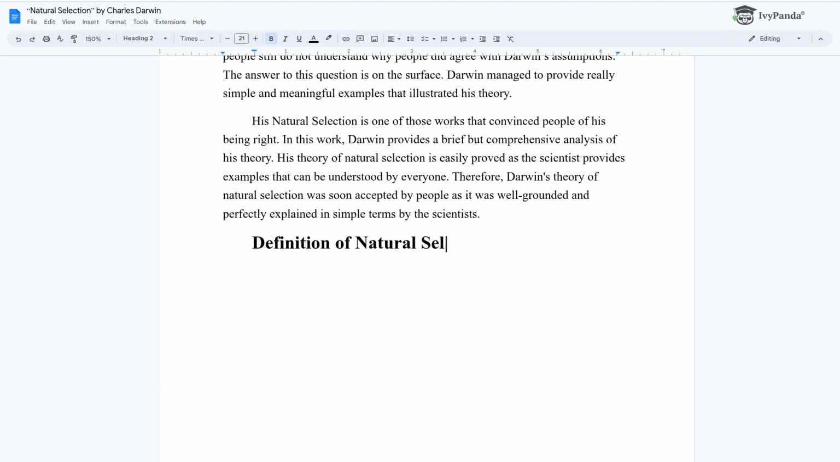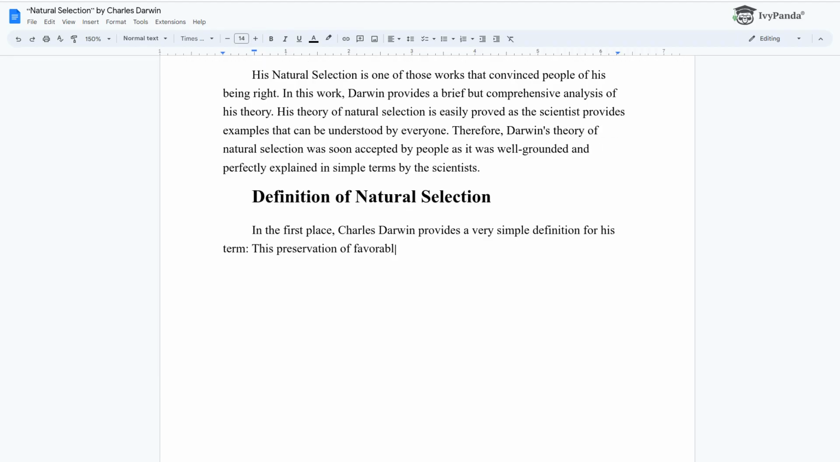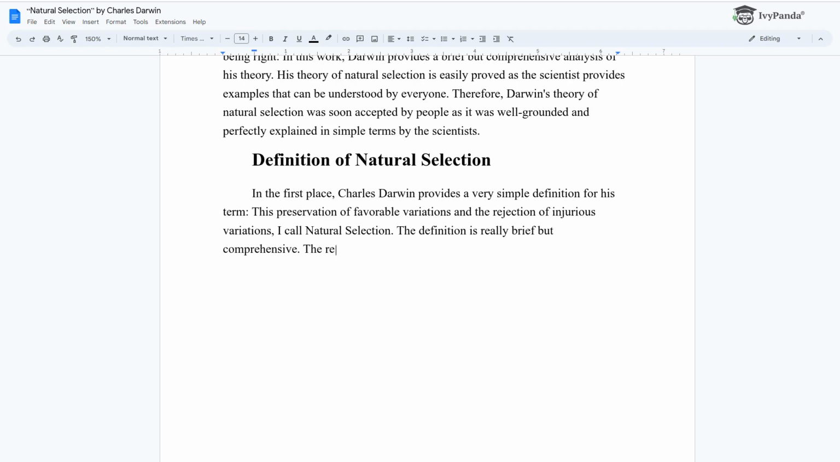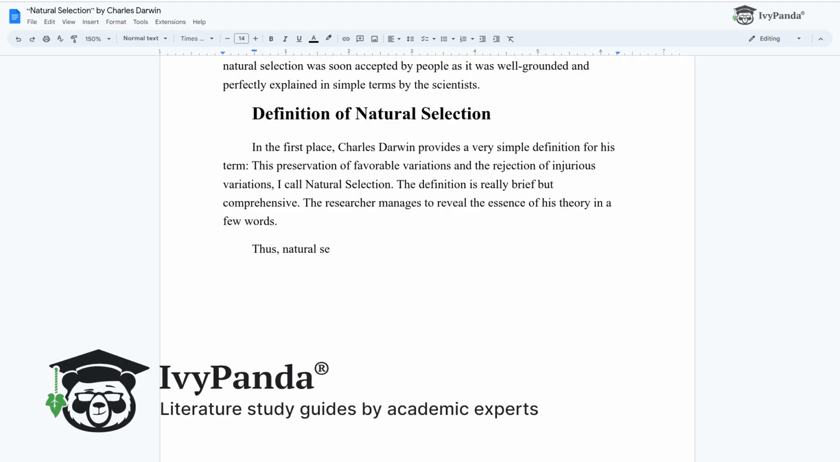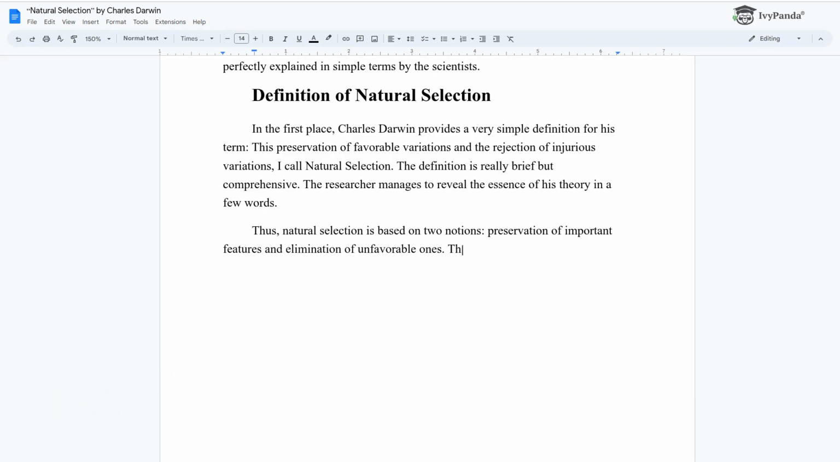Definition of natural selection. In the first place, Charles Darwin provides a very simple definition for his term. "This preservation of favorable variations and the rejection of injurious variations, I call natural selection." The definition is really brief but comprehensive. The researcher manages to reveal the essence of his theory in a few words. Thus, natural selection is based on two notions: preservation of important features and elimination of unfavorable ones.